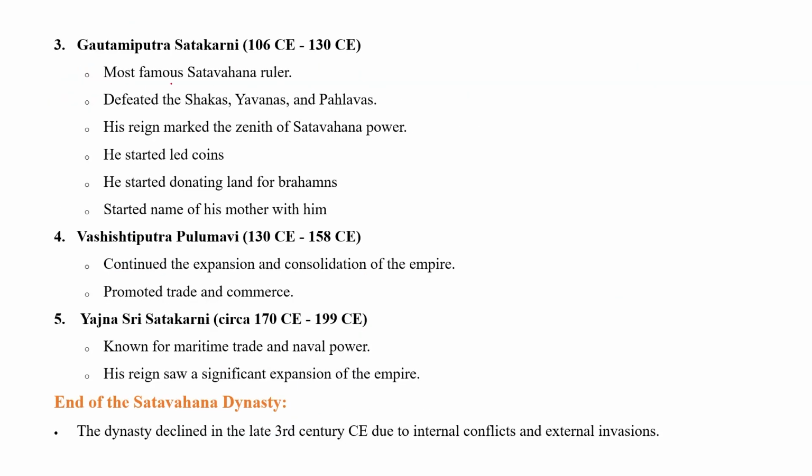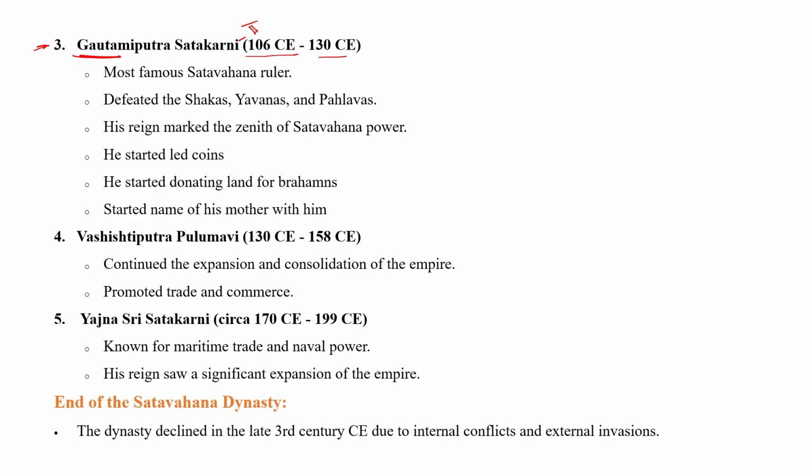Let's move to our next ruler, who was Gautami Putra Satkarni, the most powerful king during the time of the Satavahana Dynasty. Gautami was the name of his mother, and he took the name of his mother, the only king who started the name of his mother with him. So he was also known as Satkarni II, as well as Gautami Putra Satkarni, as he adopted his mother's name before his name.